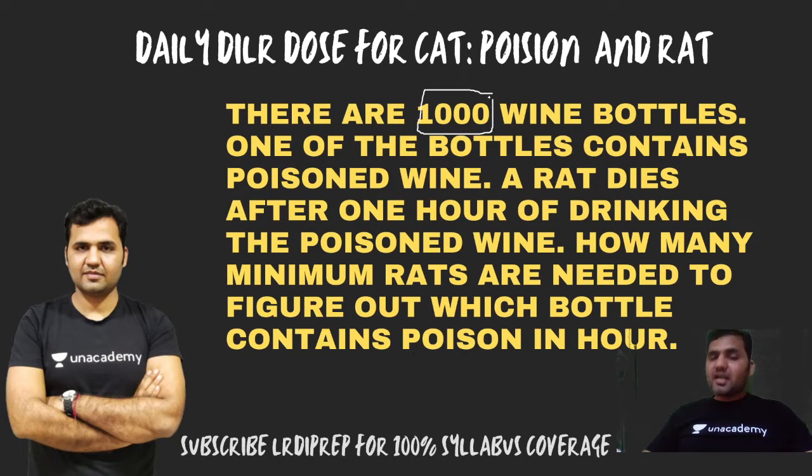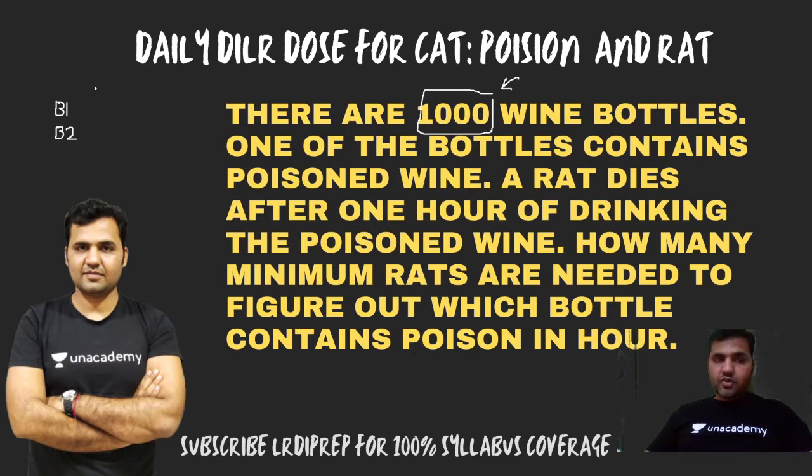So just to understand this whole concept, or the logic behind the question, let's try to solve the set with a smaller number of bottles. Let's take two bottles. If I have two bottles, then tell me how many minimum number of rats are required to tell which bottle contains the poison.